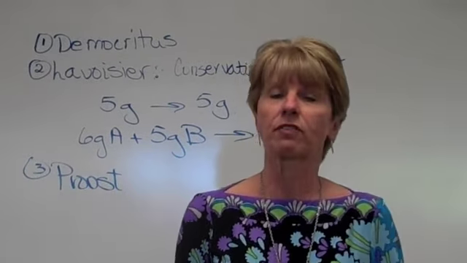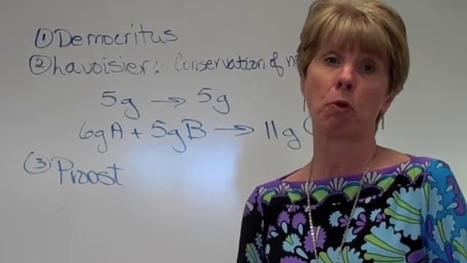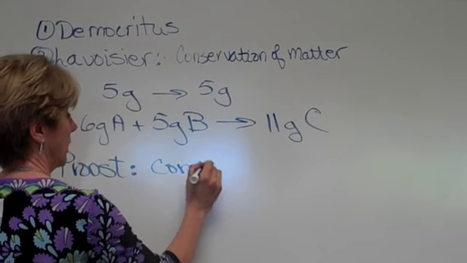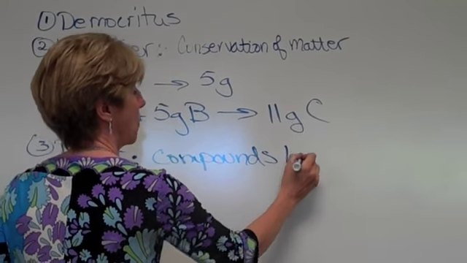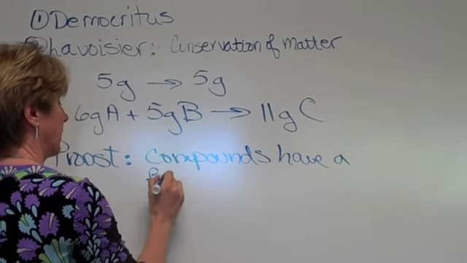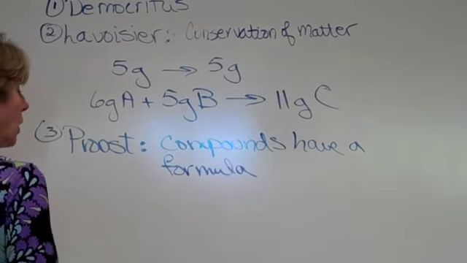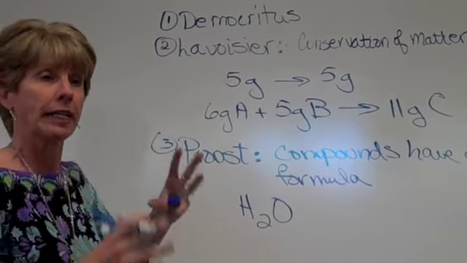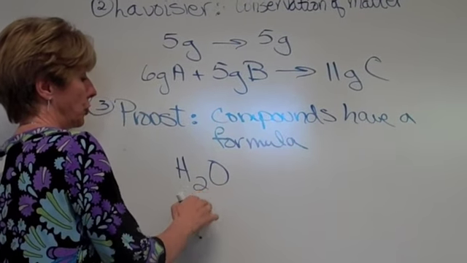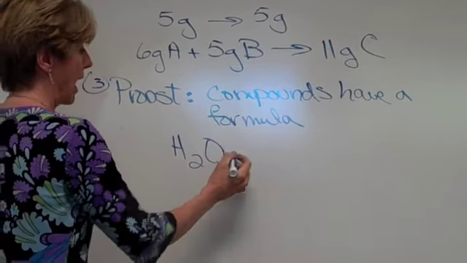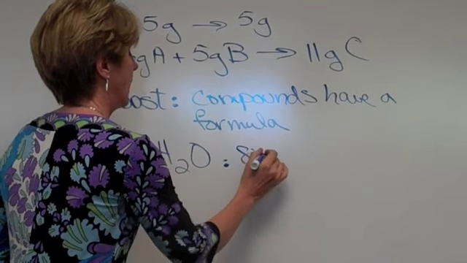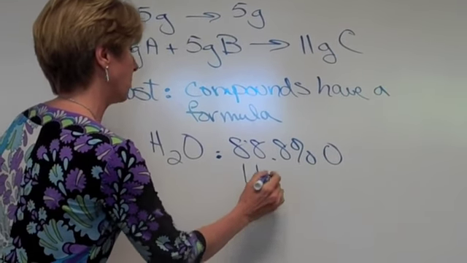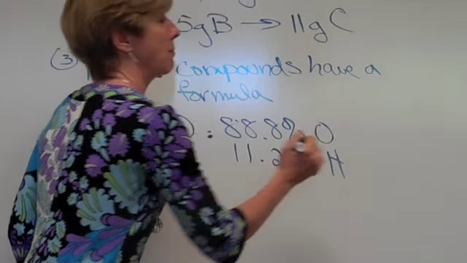Proust came up with the law of constant composition or definite proportions. This is the guy who said compounds, in essence, all have a formula. Okay? Water is always H2O. Now, he didn't know that these were the atoms making it up, that it was exactly 2 to 1, but he knew that the mass was always 88.8% oxygen by mass, and it was always 11.2% hydrogen by mass.